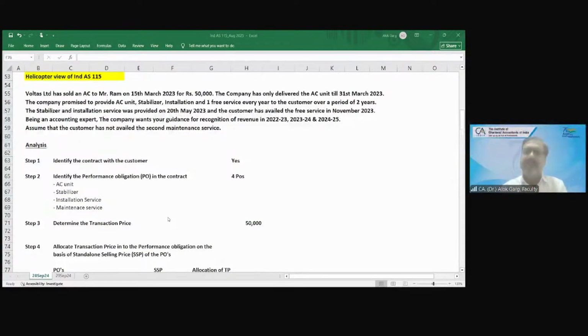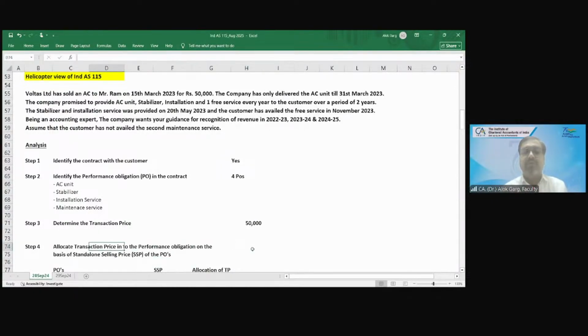Okay. So friends, now the question comes: you got a 50,000 rupees transaction price, right? How will you allocate this transaction price into these 4 performance obligations? Allocation is required because when we complete one performance obligation, we will recognize revenue. Right? So I need to allocate my transaction price into the multiple performance obligations. And how will I do this?